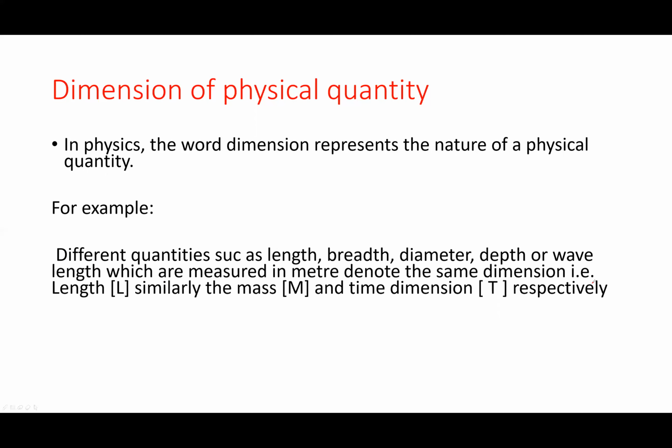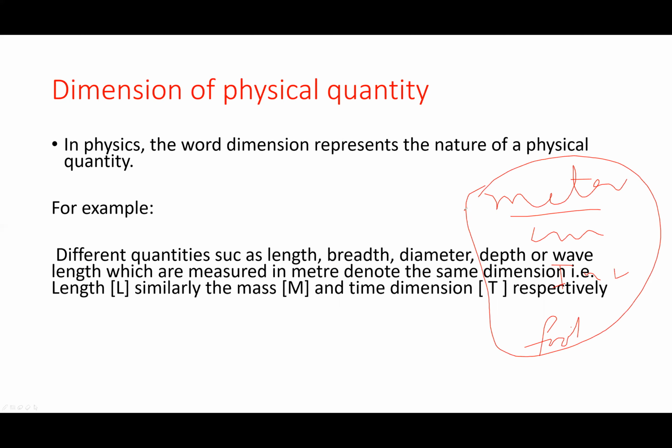For example, length, breadth, height. All these represent a physical quantity, which is length, distance, displacement, any quantity whose unit is meter, or which is measured in meters, centimeters, inches, and feet.